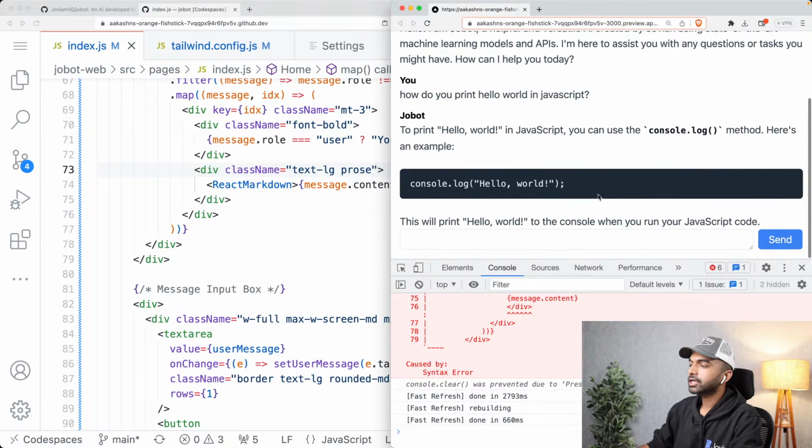Okay, and just like that, you see how beautiful this looks now. To print hello world in JavaScript, you can use console.log, and here is an example, console.log in JavaScript. This will print hello world to the console when you run your JavaScript code. This is looking great, fantastic.